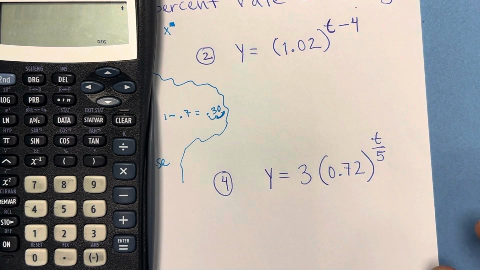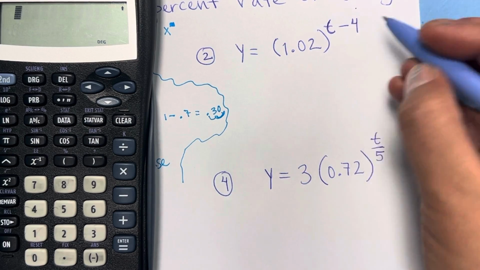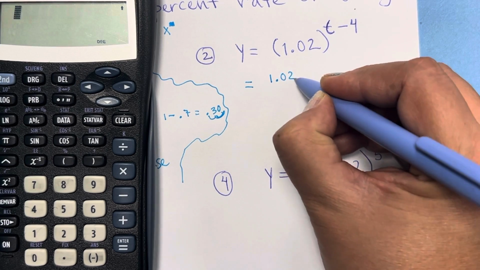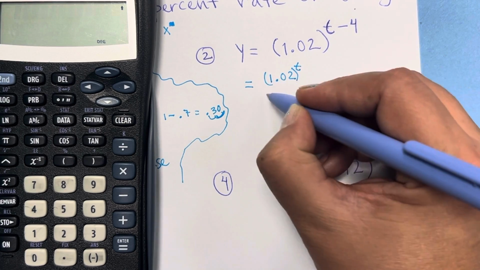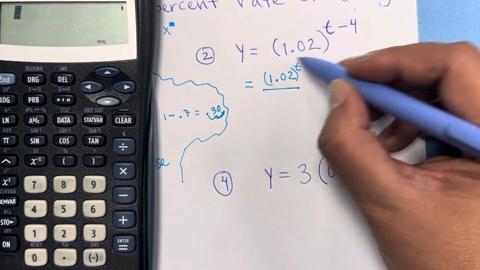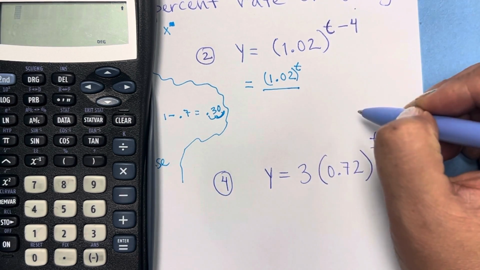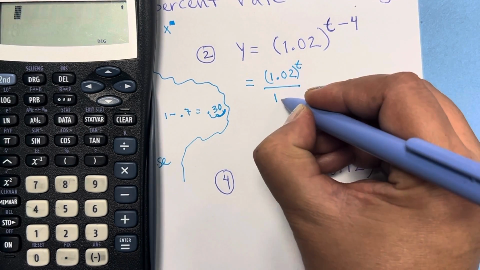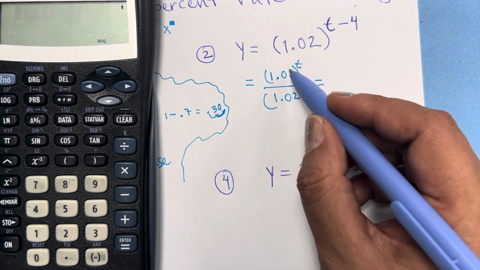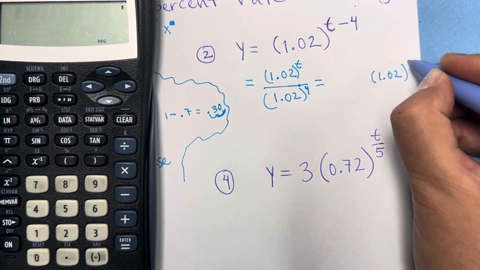For number 2, we're going to do the same thing. However, we have to be careful because this is a negative exponent. So this is going to be equal to, we keep the same base, 1.02 to the t power. Okay, over, why do I put it over? Remember that with negative exponents, this is the base to the -4 power. Remember that negative exponents you send to the dungeon, al calabozo. So it's going to be 1.02 to the, now it's +4. So I'm going to separate this, sending it over here, as 1.02 to the t power.